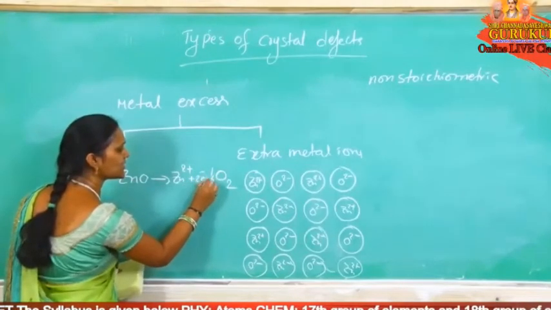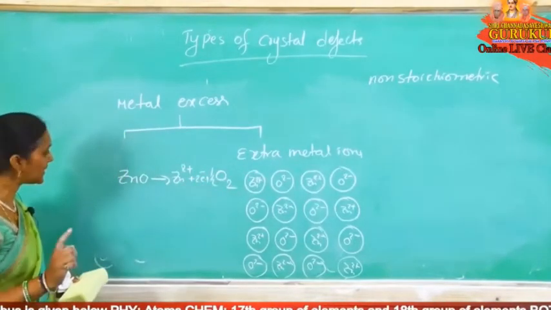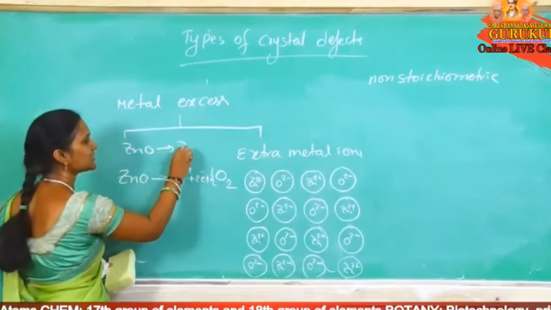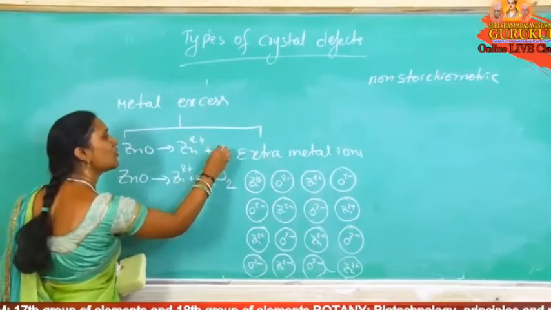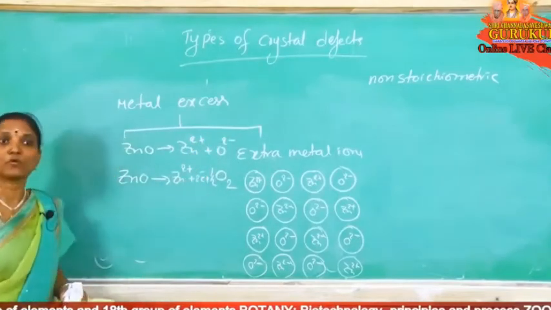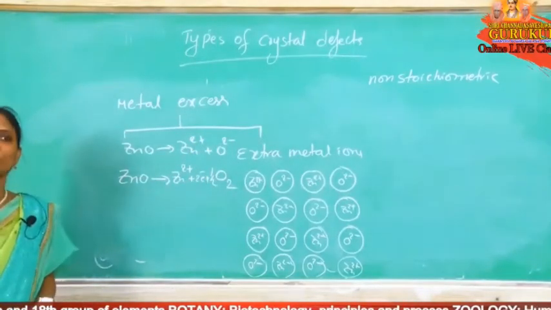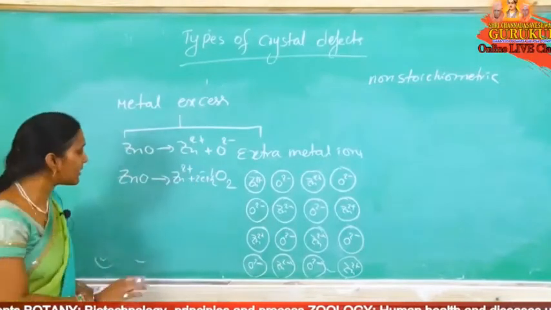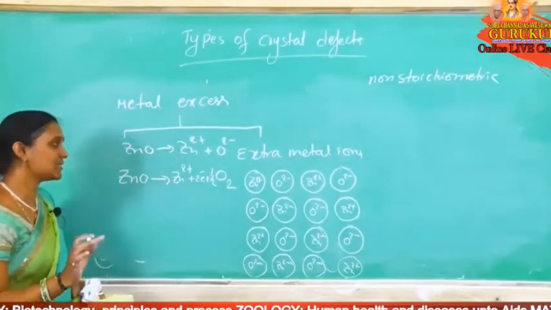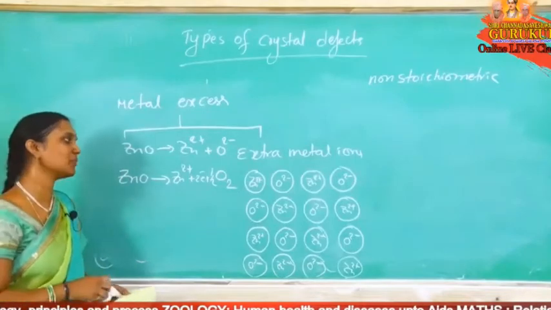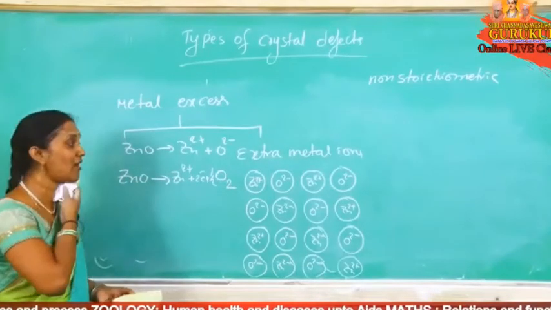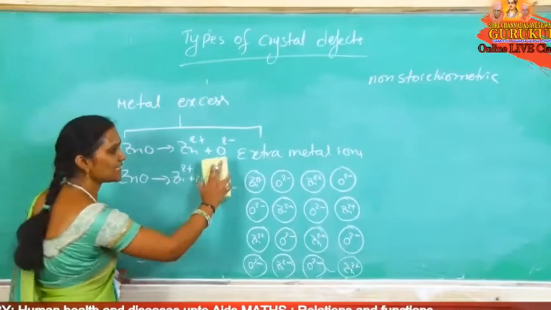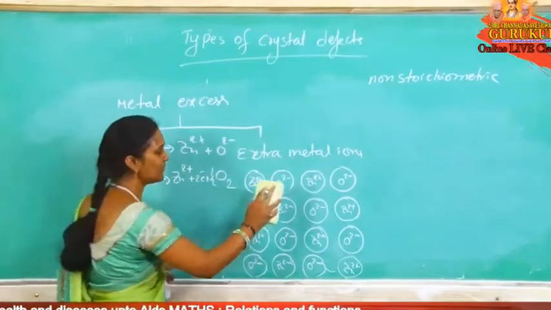In zinc oxide, Zn+2 ions and O-2 ions are there, and the O-2 ion changes to O2, which releases electrons. Finally, the reaction is ZnO gives Zn+2 plus 2 electrons plus half O2. Oxygen is released as a gas, so oxygen is eliminated.